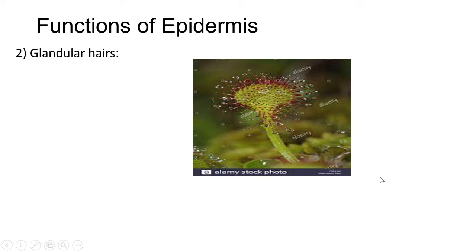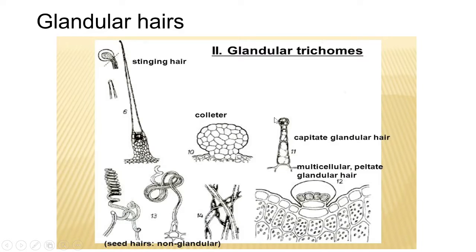Now, the second type of hair is glandular hairs. This is one of the diagrams of glandular hair. Glandular hairs may be multicellular, unicellular, and peltate hairs may be glandular. The simple multicellular glandular hair consists of a stalk and a unicellular or multicellular head.